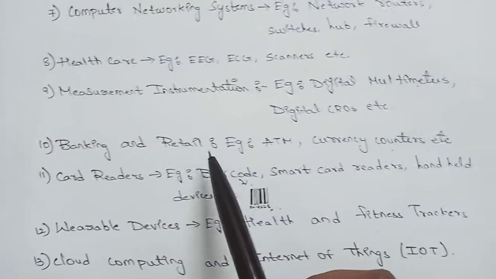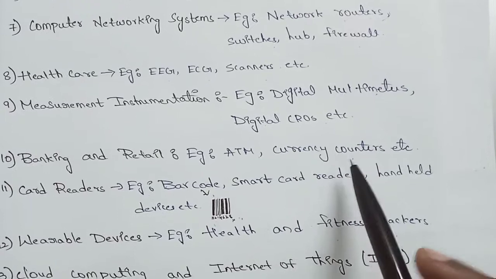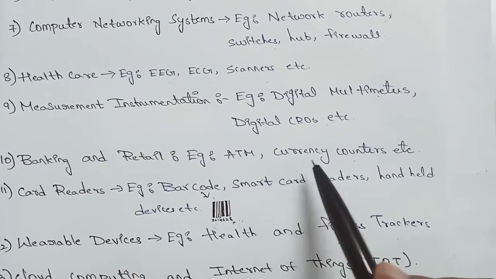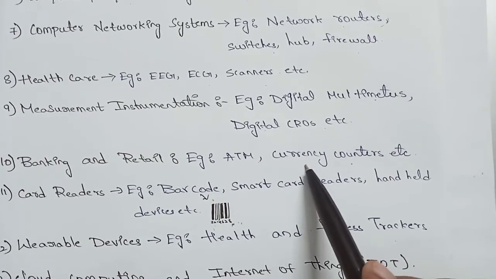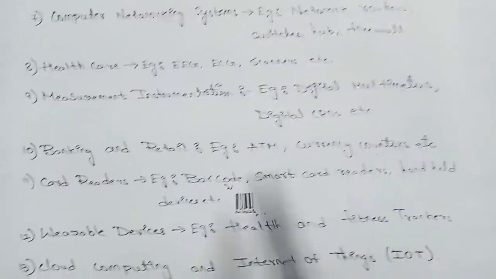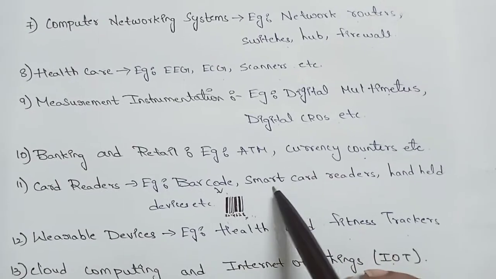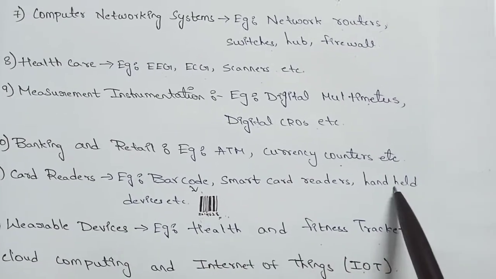Next, banking and retail, the ATM and currency counters come under banking and retail. ATM is used to draw the money, and currency counters are used to count the number of notes in a certain time. Next, card readers, so these are the barcode, smart card readers, handheld devices.